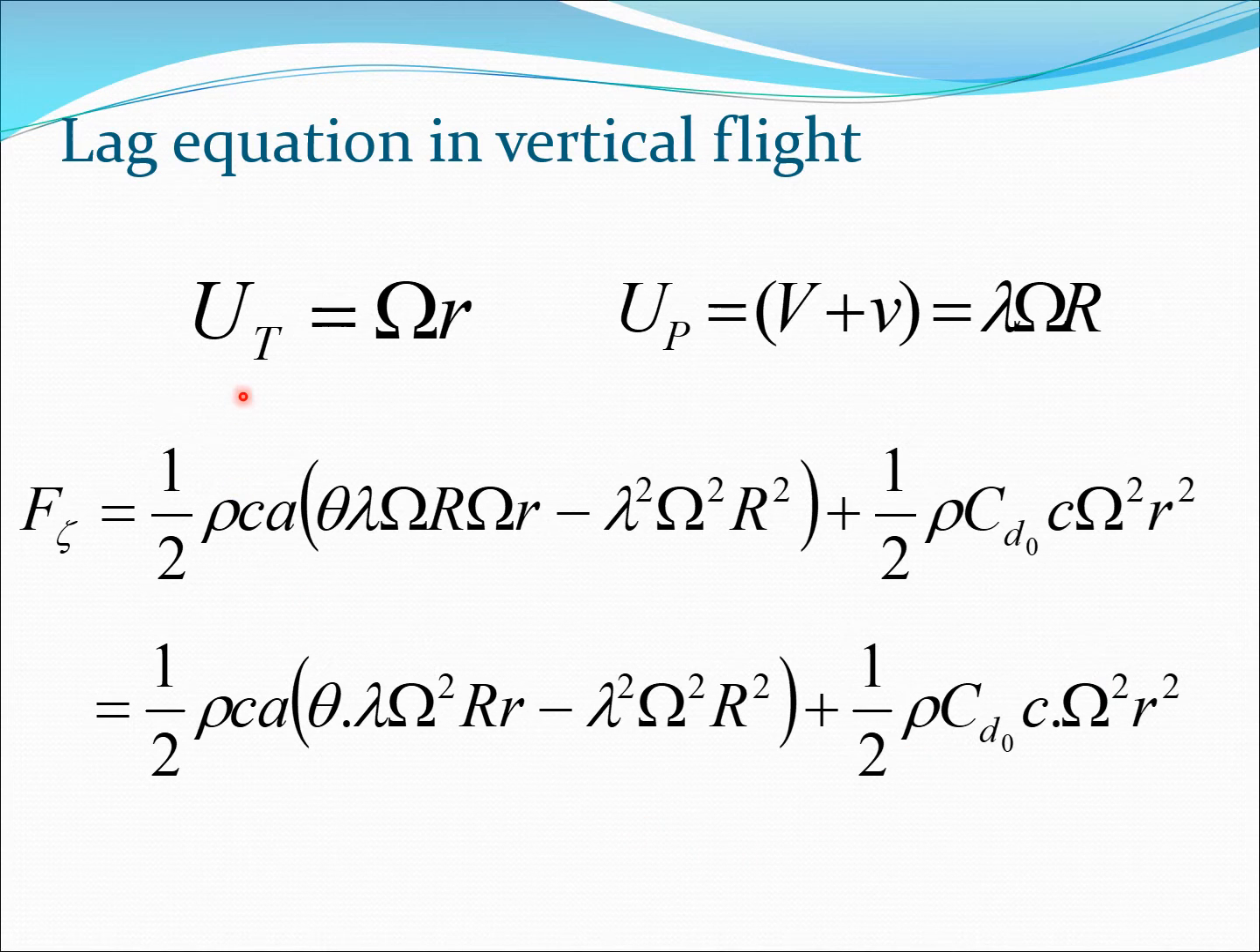So in vertical flight, we have ut is rotation speed into r at a given station at which you are at right now, and up is going to be capital V plus small v, where capital V is the climb velocity, small v is the induced velocity at the rotor disk. So this is expressed as lambda into rotation speed into radius. So we put these two expressions into our previously derived expression for f zeta, and we can expand it out in this form and further expand it out in this form here.